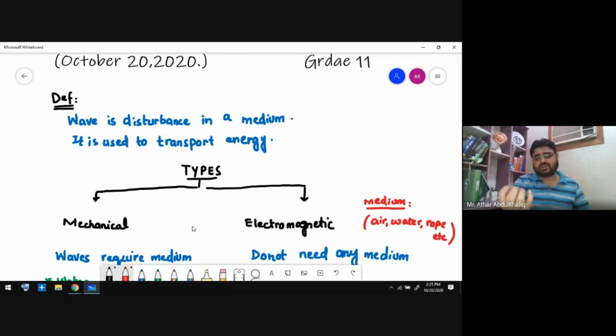But after some time, if you evacuate the air, if you put it in a vacuum chamber and the air is sucked out, as air is removed from the jar the sound of the bell is reduced until all of the air is evacuated from the jar. Then you will not be able to hear the sound even though the hammer is striking the bell. So what does it mean? It means that to hear a sound, we need air as a medium. If there is no air, we cannot hear that sound.